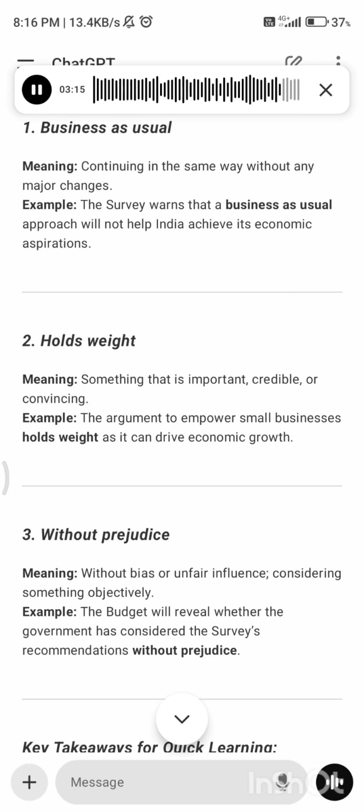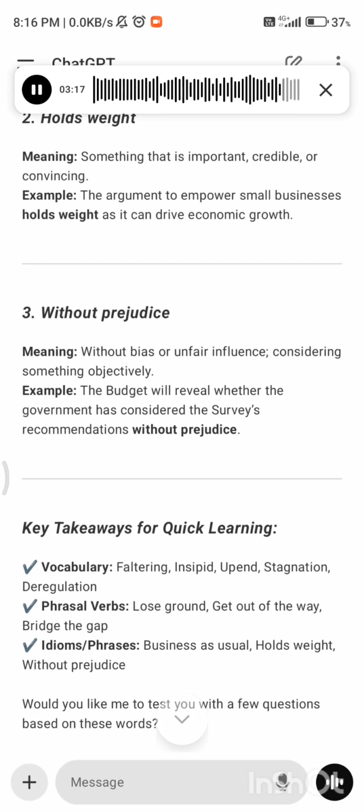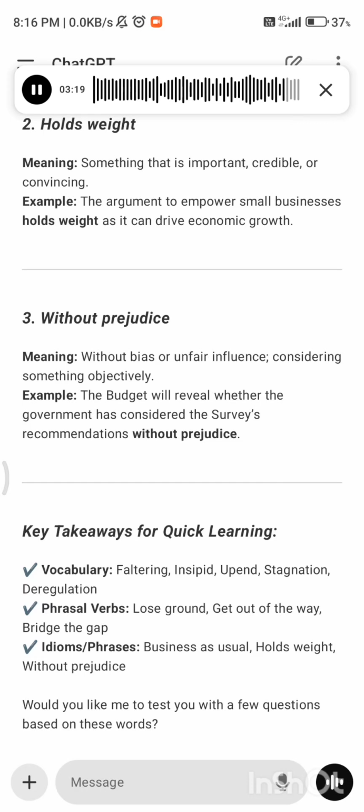Key takeaways for quick learning. Vocabulary: faltering, insipid, append, stagnation, deregulation. Phrasal verbs: lose ground, get out of the way, bridge the gap. Idioms, phrases: business as usual, holds weight, without prejudice. Would you like me to test you with a few questions based on these words?